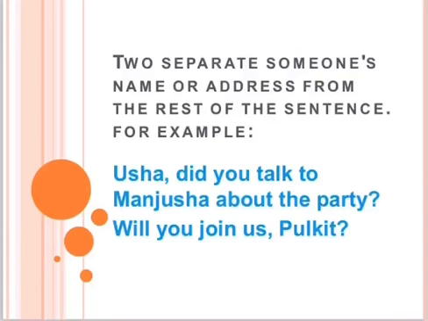You can see the name of a person is mentioned here, and in the first example, after Usha there is a comma, and in the second sentence before Pulkit there is a comma. So whenever you are writing the name of any person, whether it is at the beginning of a sentence or at the end of the sentence, you will always use a comma after or before the name.